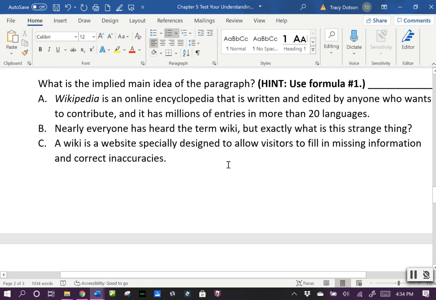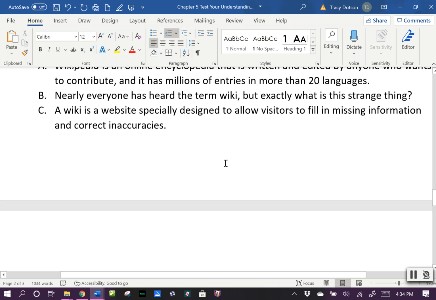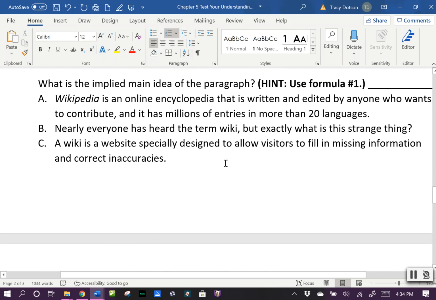Letter B. Nearly everyone has heard the term wiki, but exactly what is this strange thing? Okay, we've got wiki, our topic, but remember, our main idea has to be a statement. This is a question, so that can't work. Letter C. A wiki is a website specially designed to allow visitors to fill in missing information and correct inaccuracies. That's close.